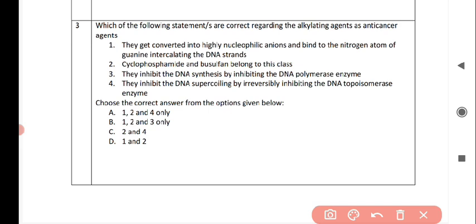Statement 2 is, cyclophosphamide belongs to this class. Third statement is, they inhibit the DNA synthesis by inhibiting the DNA polymerase enzyme. And the fourth statement is, they inhibit the DNA supercoiling by irreversibly inhibiting the DNA topoisomerase enzyme. Now we have to choose the correct answer from these statements. The correct answer is option B, that is only first statement, second and third statement. These 3 statements are true regarding the alkylating agents.